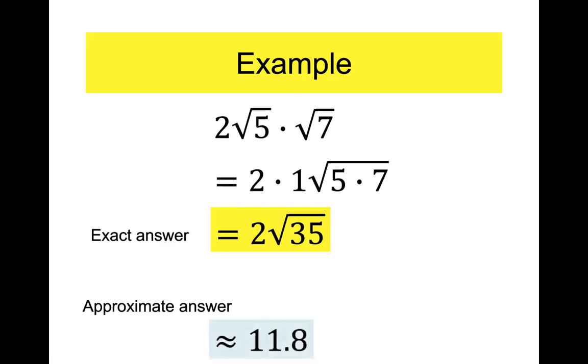So they may say, give me an approximate answer to the nearest tenth. Well, they're just asking you to take your calculator and do 2 times the square root of 35. All right, so you may see both of those for homework. They may ask for the exact answer, and they may ask for the approximate answer. If they ask for an approximate answer, they're saying calculate. And I think they usually put a calculator symbol next to the problems where they want you to do that.